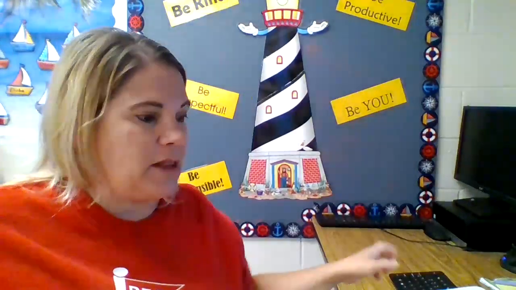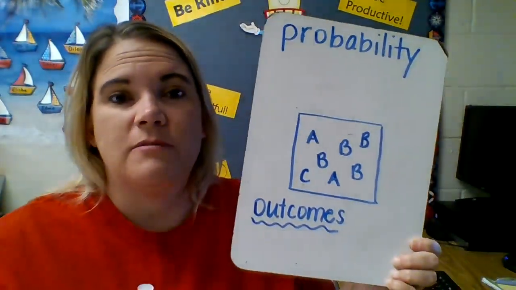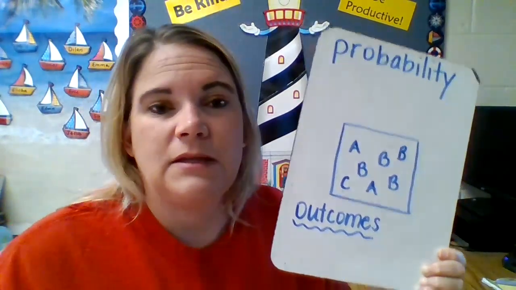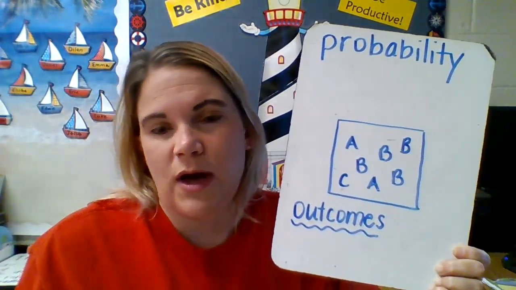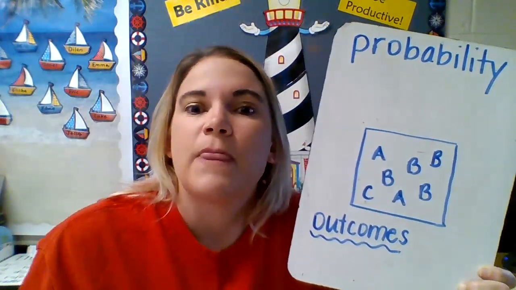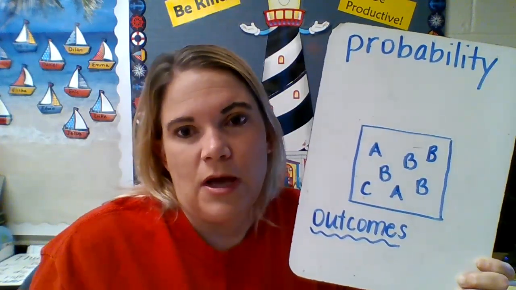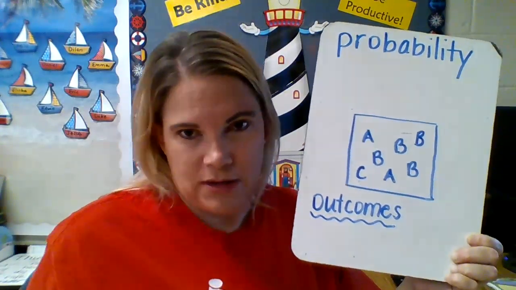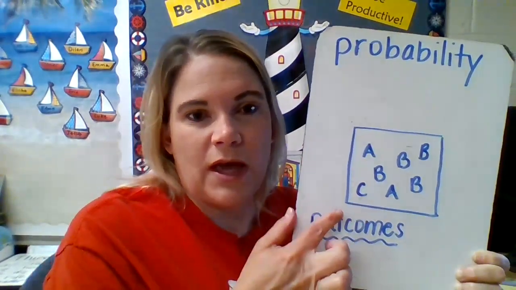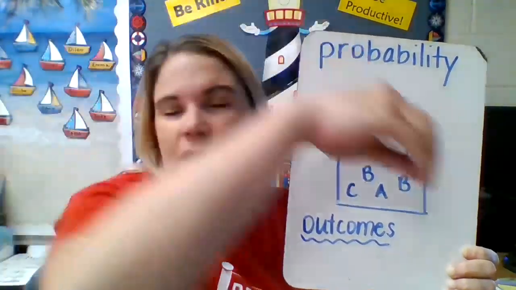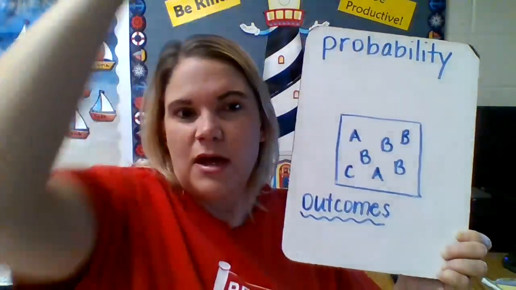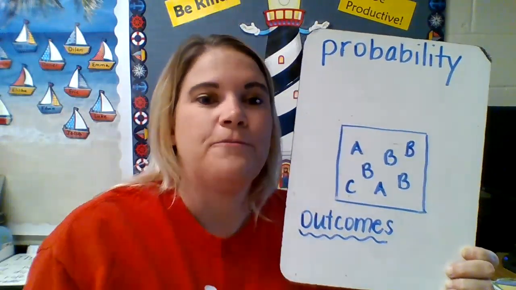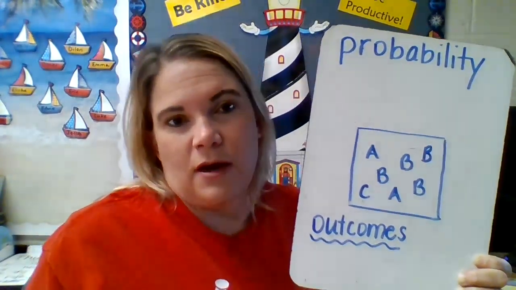Now, for probability, there's some vocabulary you need to know, okay? So probability means that we're looking at a situation and trying to determine how possible doing a certain thing would be. So if we're looking at this box and we were going to put our hand in without looking and reach in and pull out a letter, what could our outcomes be?